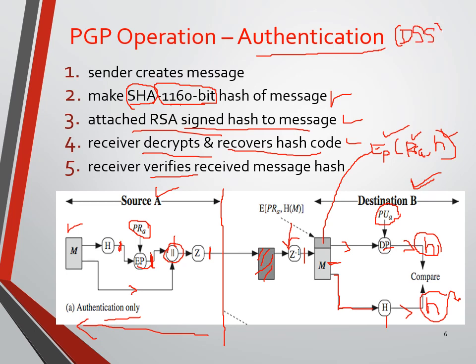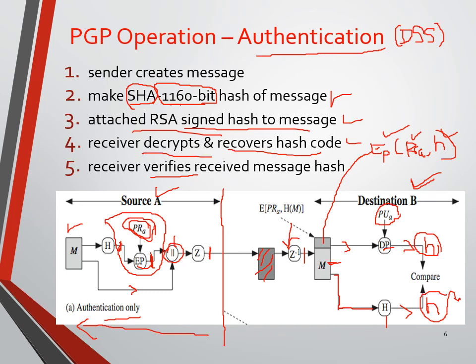So we are going to put a signature on the data, that is the digital data, before the data is transferred. Where are we going to add the signature? We are adding a signature by using the private key of user A on the hash code.